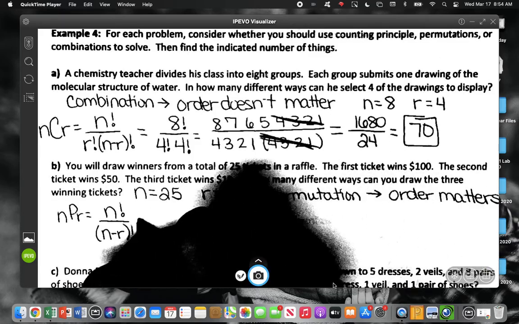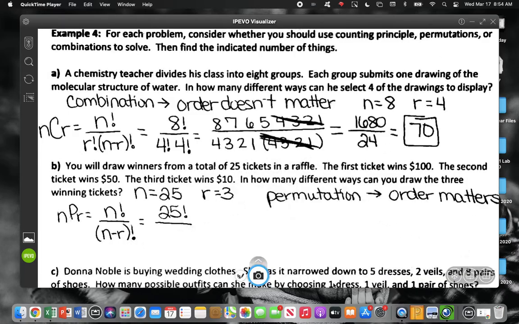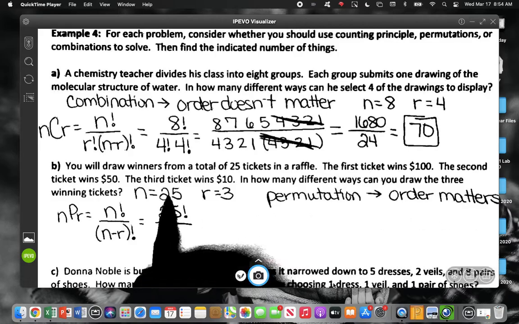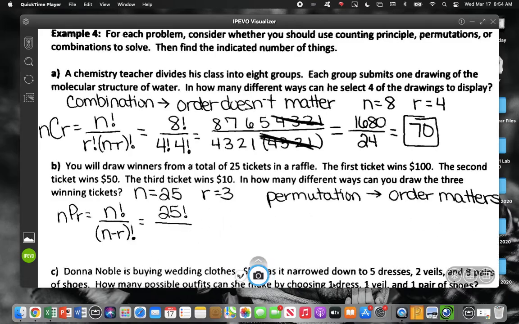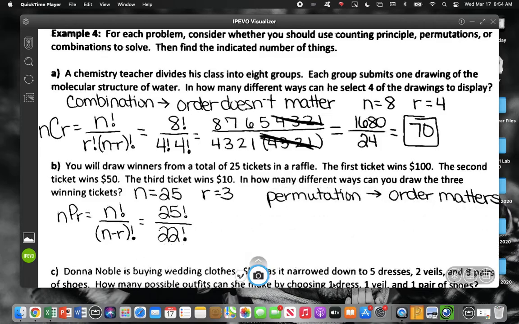All right, so on this one, my top number is 25 factorial. What's my bottom number? What's 25 minus 3? Okay, so let's think about this. If I were to expand these two numbers all the way out, what are we going to see the same of on top and bottom?